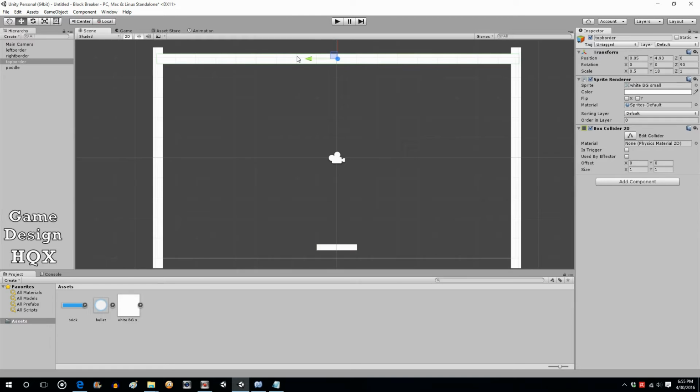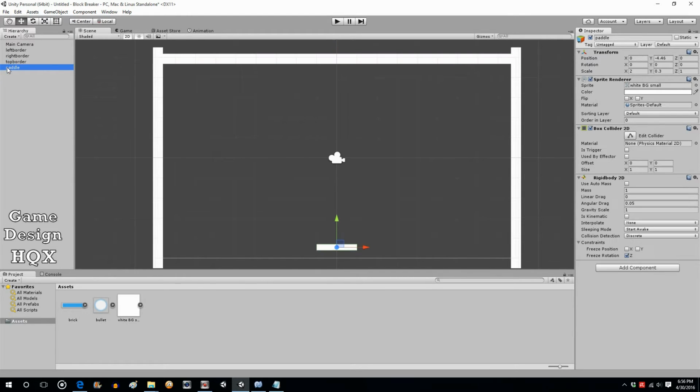Remember how I rotated this just a couple minutes ago? Well, if something struck this, the same thing would happen. This thing would spin along the z-axis. You don't want it. You want it to be frozen on the z-axis. So our paddle has a box collider and a rigid body. Let's make gravity scale 0 because we don't want it dropping. Okay, so that's the basics.